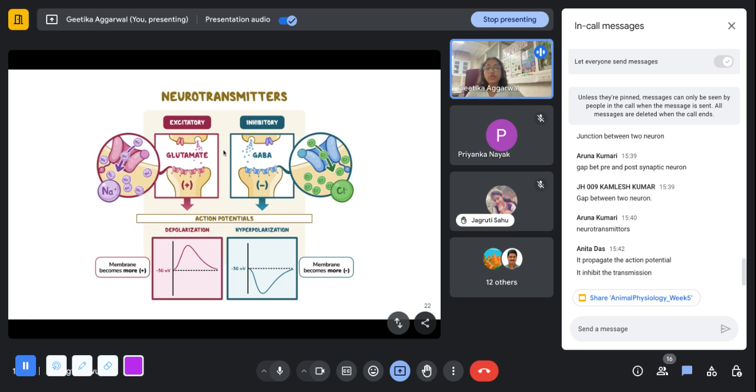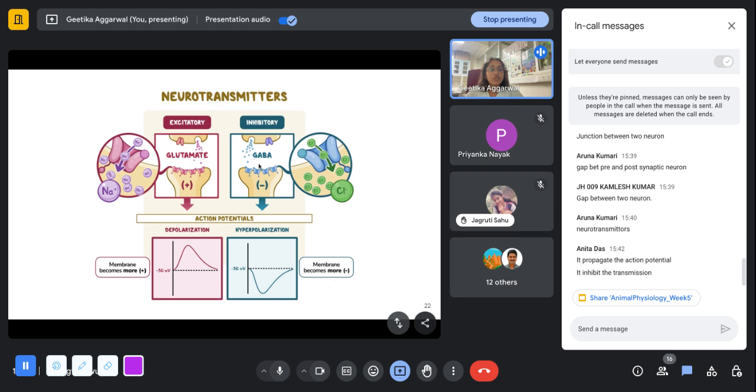Okay. So as you can see in this image, basically this is an excitatory neurotransmitter. So the glutamate is released here. It binds to these channels, sodium channels. These are ligand gated channels. Glutamate binds here and sodium starts entering the cell. Depolarization happens and the cell will finally fire an action potential.